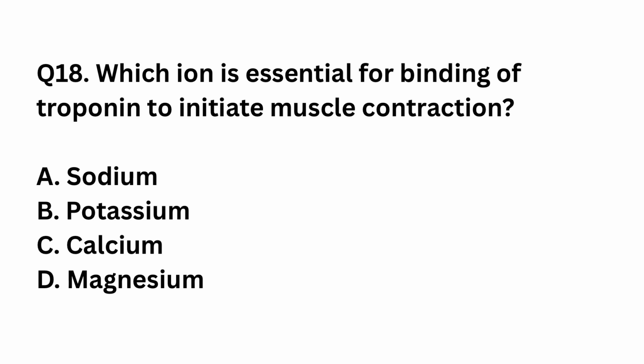Question number 18. Which ion is essential for binding of troponin to initiate muscle contraction? Sodium, potassium, calcium, magnesium. The right answer is option C. Calcium ions bind to troponin, causing conformational changes. This exposes myosin binding sites on actin for contraction.